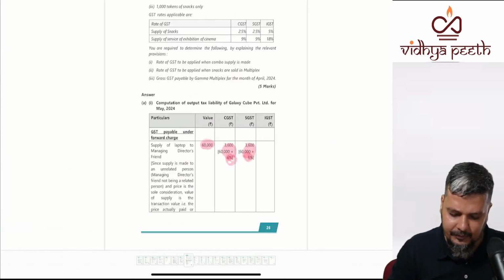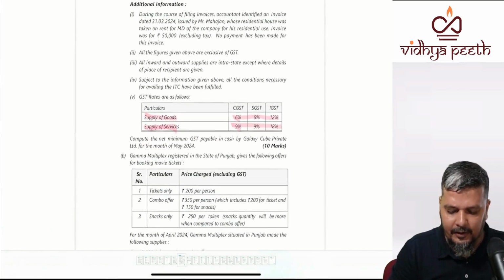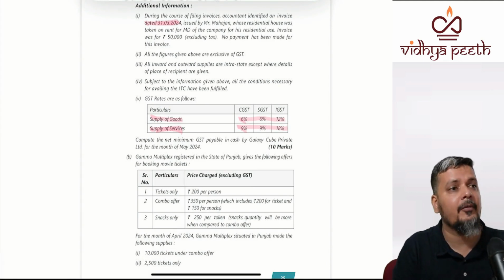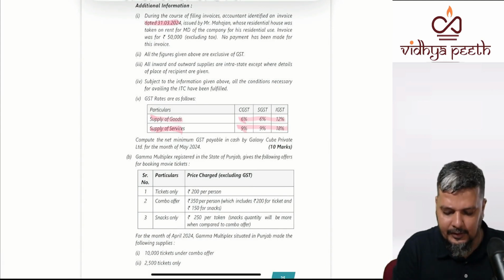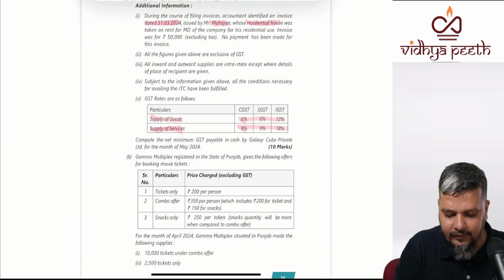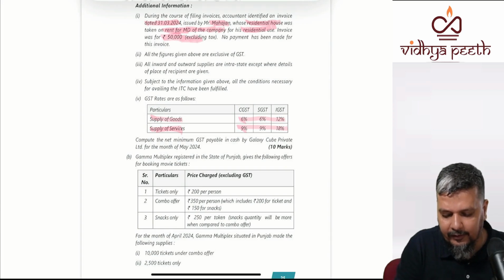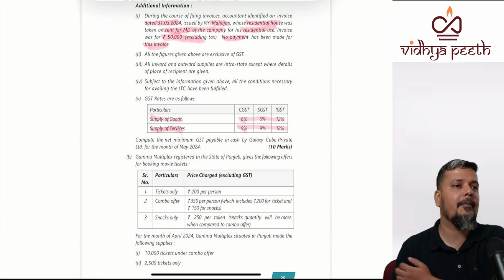Now, other information. During the course of filing invoices, the accountant identified an invoice dated March 24. We are into which month? May 24. It was issued by Mahajan, whose residential house was taken on rent for the MD of the company for his residential use. The invoice was for 50,000 excluding tax. No payment has been made for this invoice.